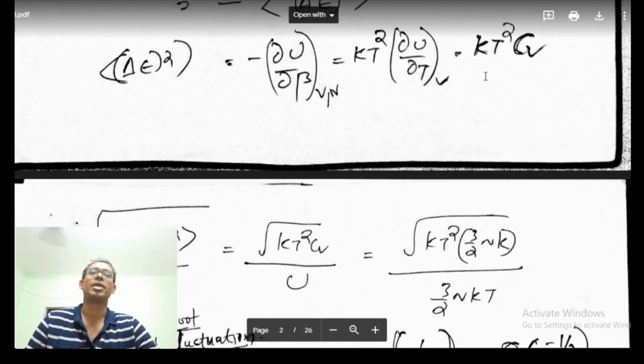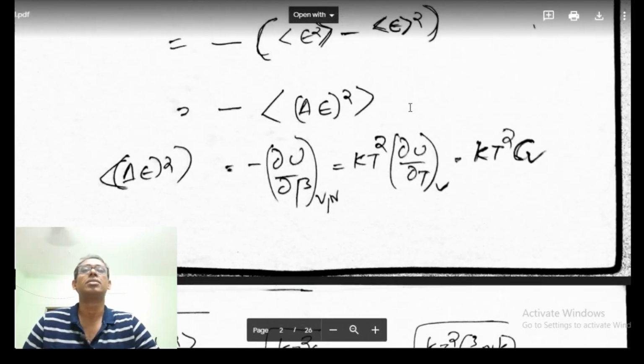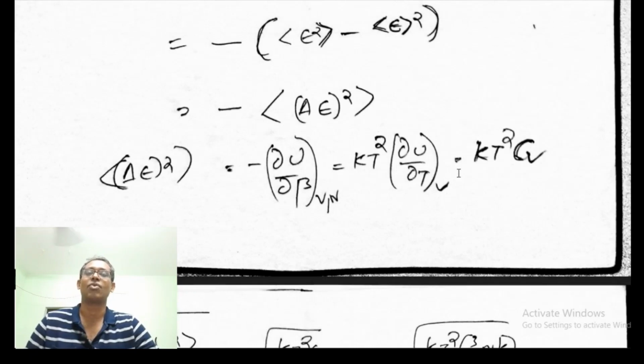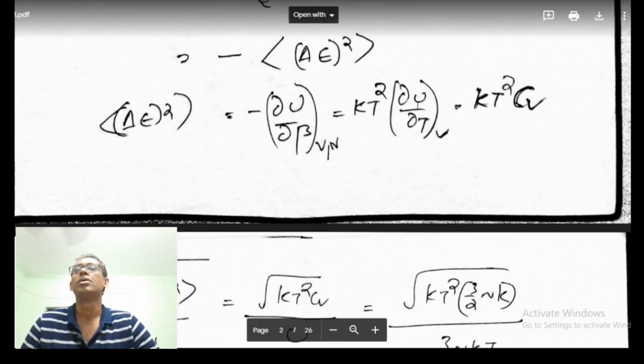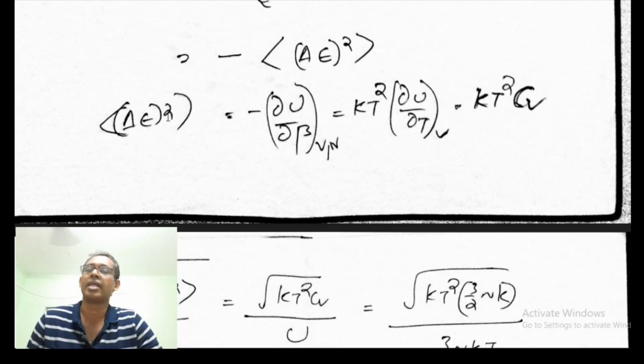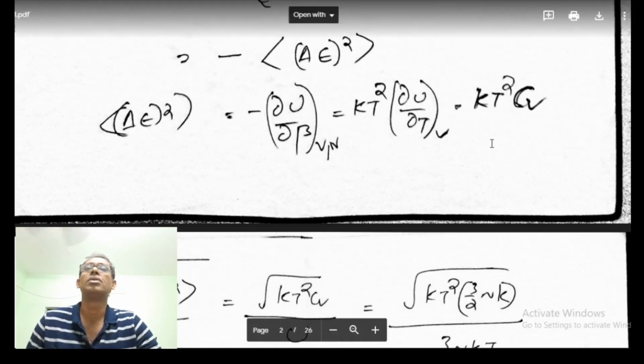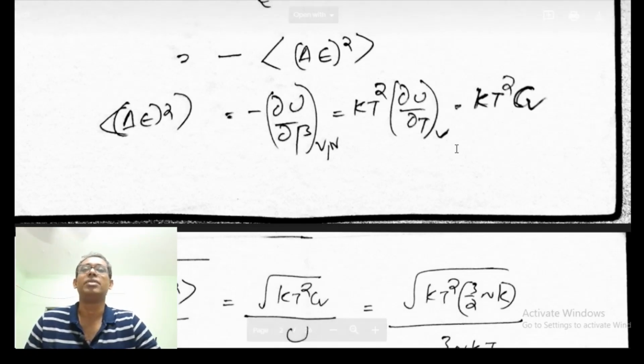This thing is the specific heat capacity at constant volume, so that is CV. So on the left hand side I have the expectation value of delta E square, the fluctuation in energy square, and that is equal to kT square CV.